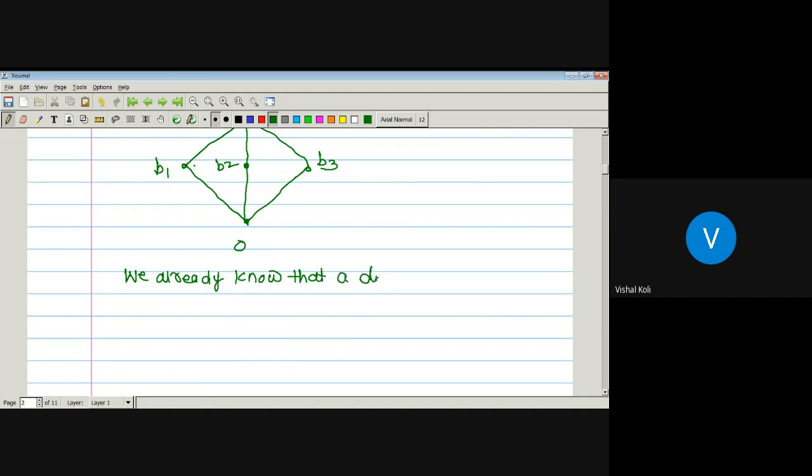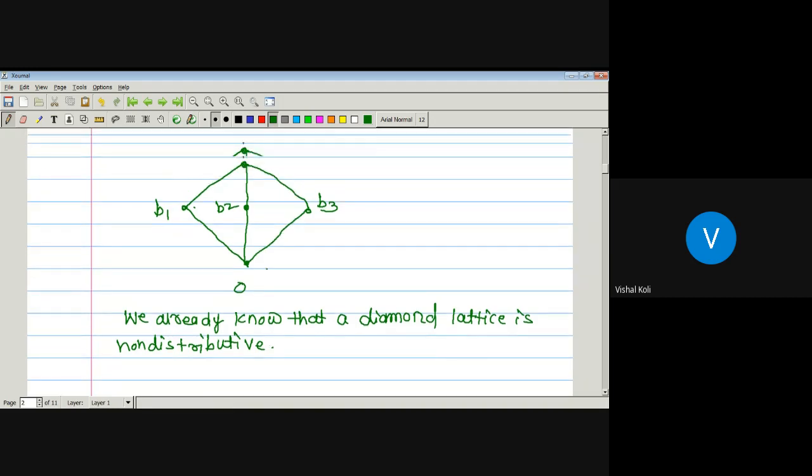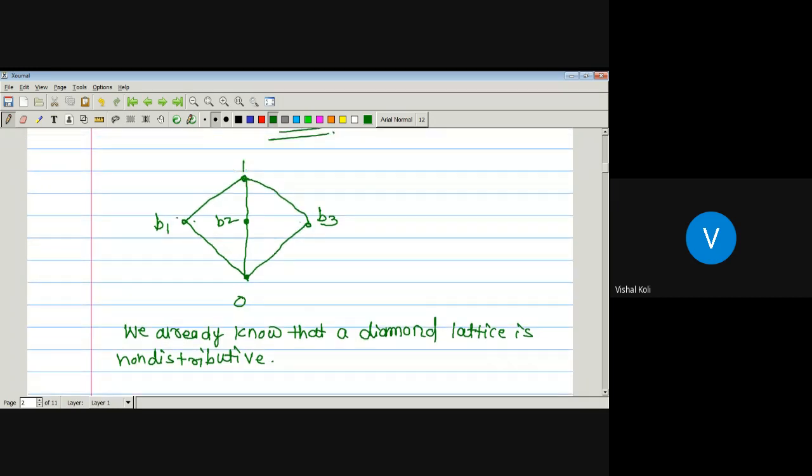We already know that a diamond lattice is non-distributive. Now this lattice is symmetric about these three elements, B1, B2, B3, since 0 precedes B1, B1 precedes 1, 0 precedes B2, B2 precedes 1, 0 precedes B3, B3 precedes 1. So if we prove it for any element B1, B2 or B3, then it must hold for the remaining two, since these three are symmetric.